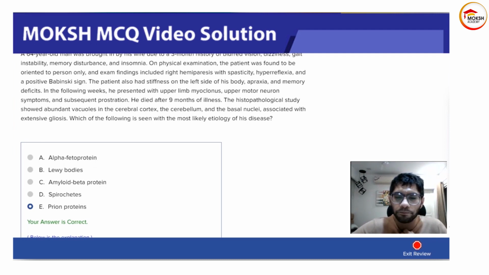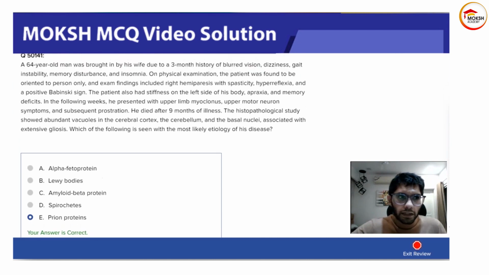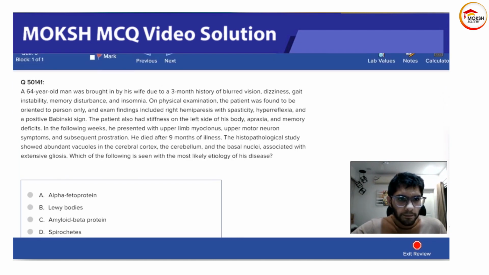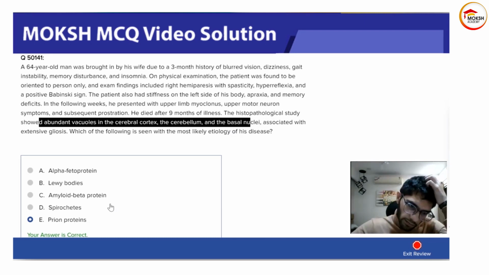These are like Parkinson's, then Lewy body dementia. Amyloid beta protein is amyloidosis, seen in Alzheimer's. So all of these are organic lesions of the brain, not a particular infective pathology going on over here. So we have only this particular presentation of abundant vacuoles in the cerebellum, cortex, any of the brain tissue. This is common with prion disease.